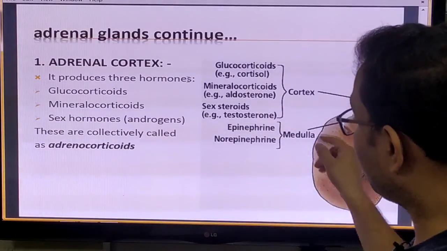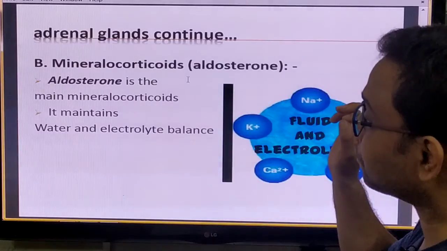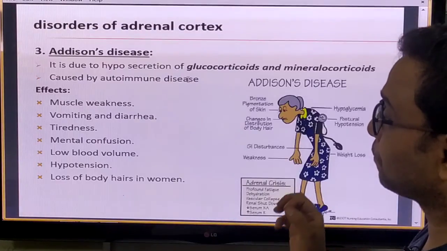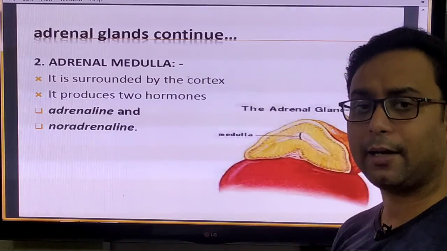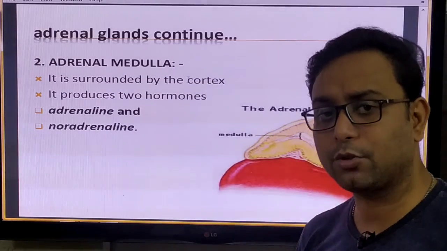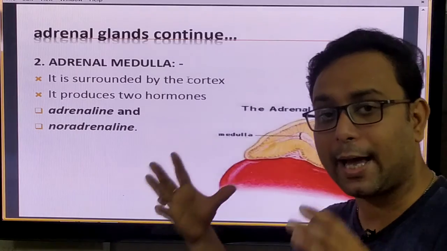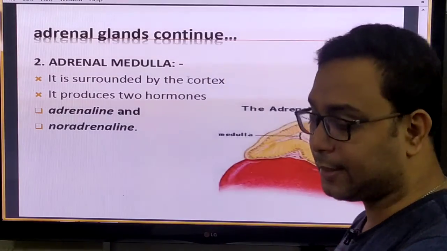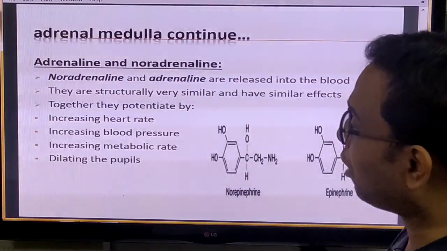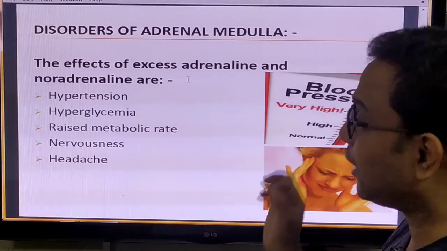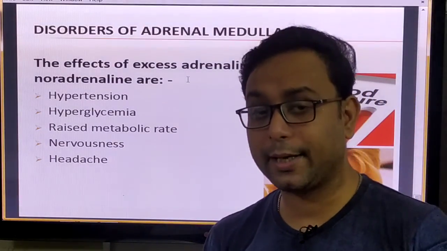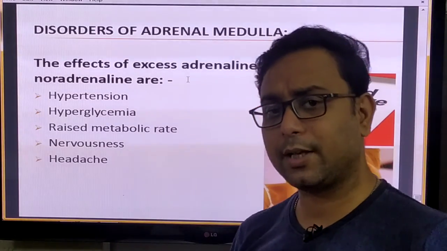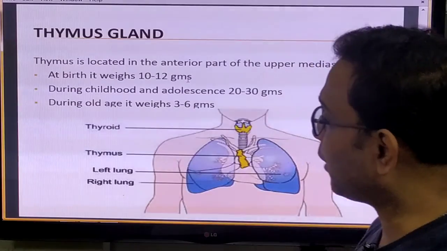But the innermost part, the medulla region, secretes mainly two hormones, adrenaline and noradrenaline. Adrenaline is the most important hormone because it is secreted in emergency time, so it is also called the emergency hormone. So adrenaline is a very important hormone in your body.